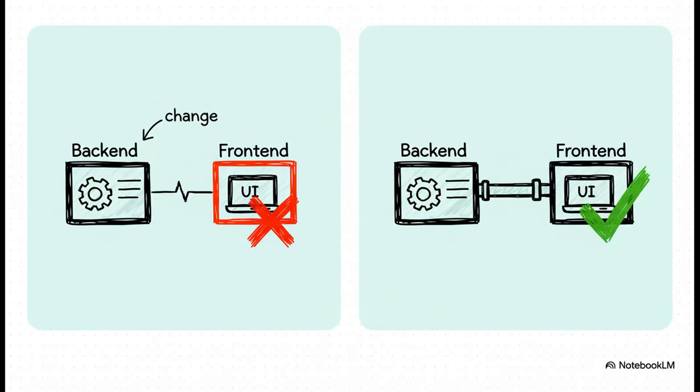Well, as Nico from Vercel pointed out, there's the brittle way and the right way. The brittle way is just manually writing UI components for every tool the agent has. The problem? If someone changes a tool's name or one of its inputs on the back end, the UI just silently breaks. You might not even notice. The right way, the type-safe way, is to have the UI's types automatically generated from the agent's own tool definitions. That way, if anything changes on the back end, you get an error when you try to compile the front end. It catches the bug before it ever gets to a user.